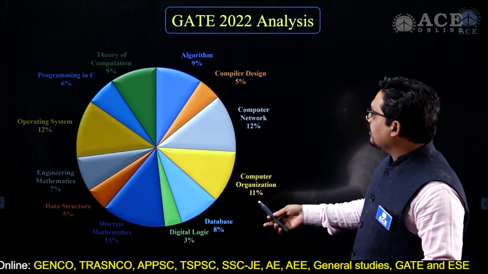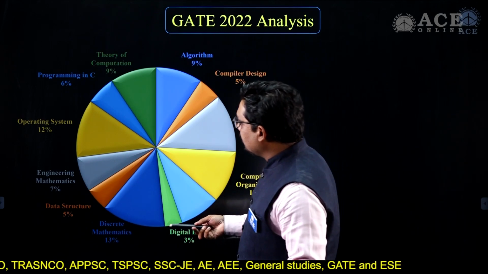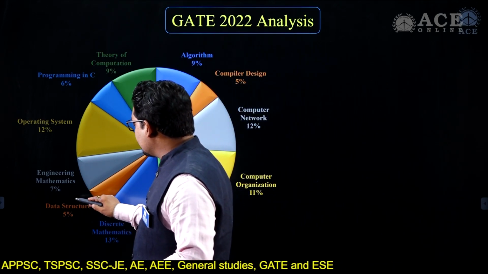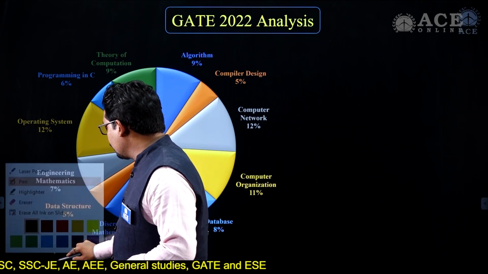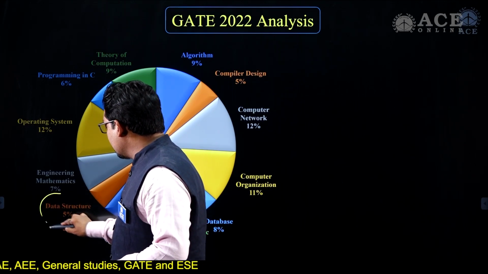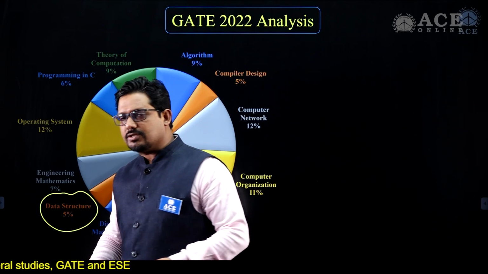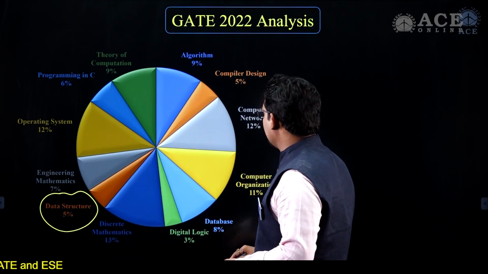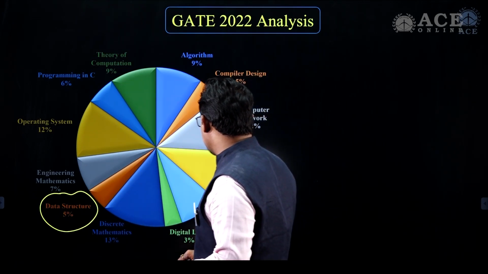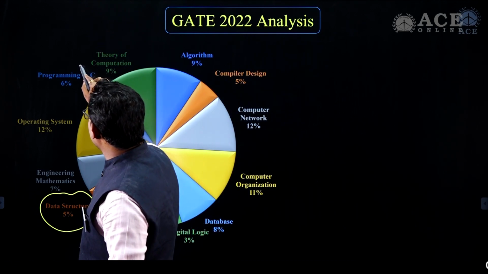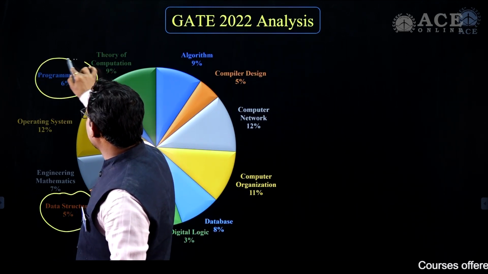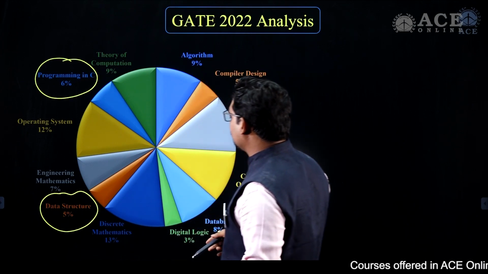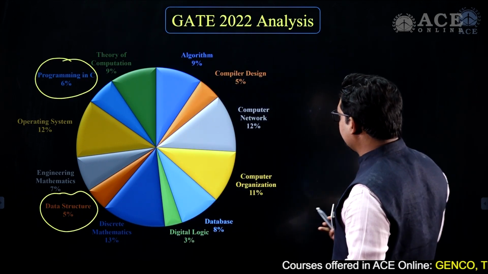These are the different weightages of marks this year, and for data structure, only 5 marks of questions were asked. We have another one, programming, which is written separately, and only 6% of the questions were asked from programming.